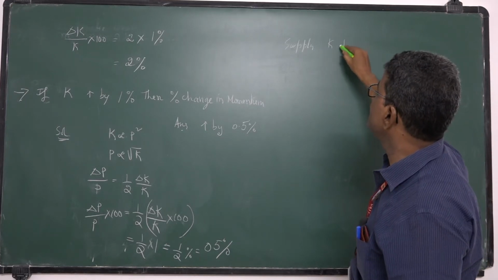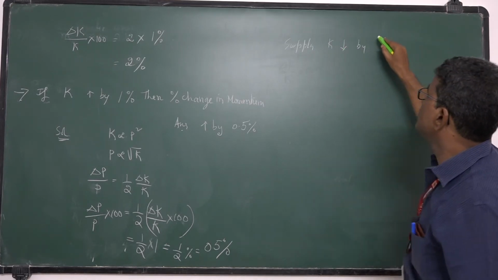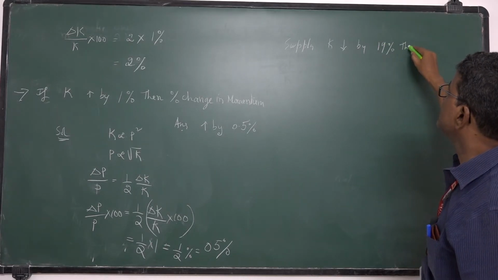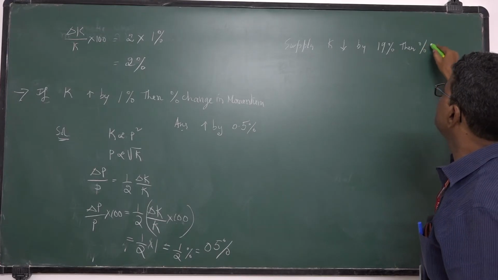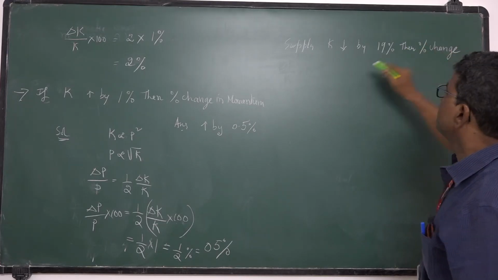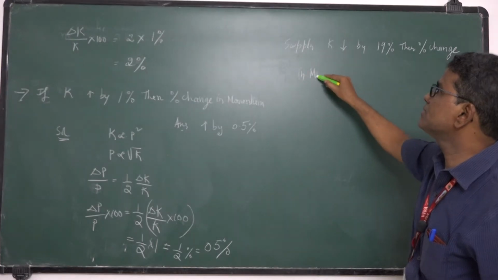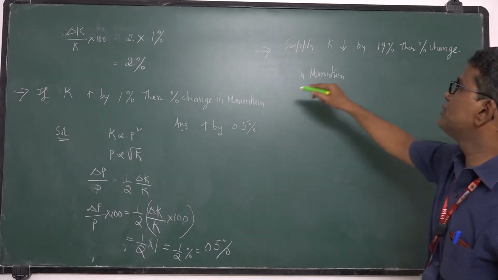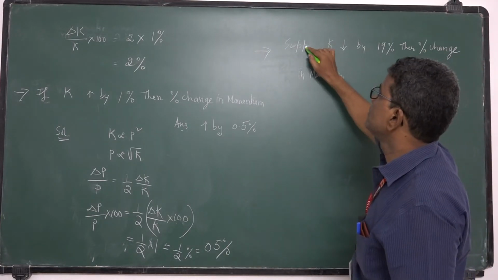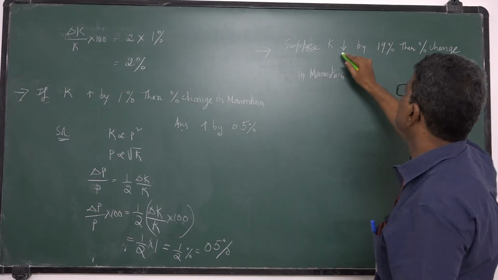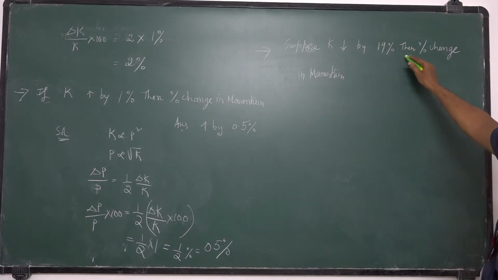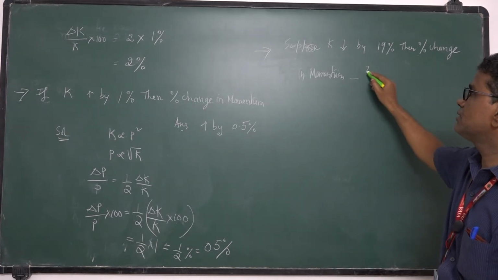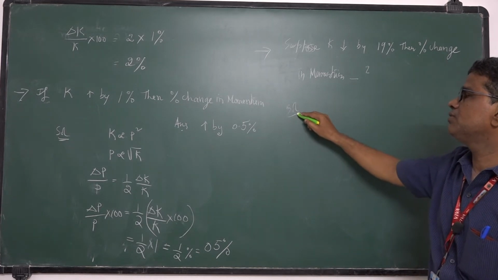Suppose kinetic energy decreases by 19%, then what is the percentage change in momentum? Suppose there is an example like this. Okay. Suppose kinetic energy decreases by 19%, then percentage change in momentum, how much? That is the question. Solution. How can we solve this problem?